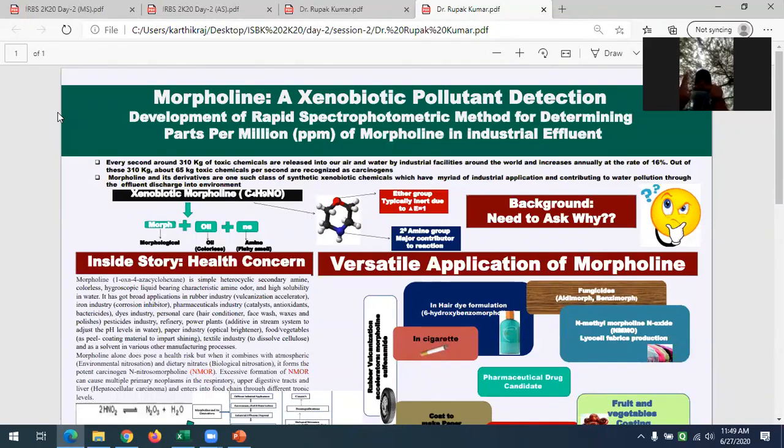You just think of the magnitude of the chemical. Till date there is no alternative to this chemical. The government of India has certain norms: the amine concentration in the water body should be 300 ppm.